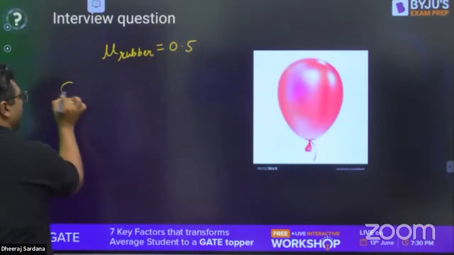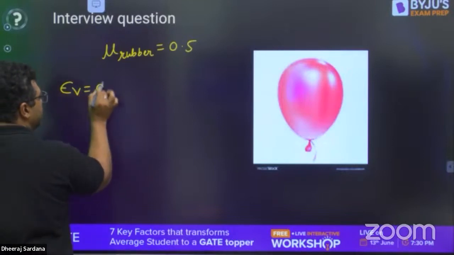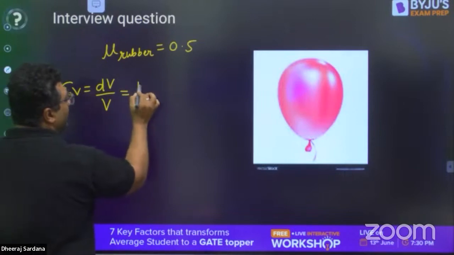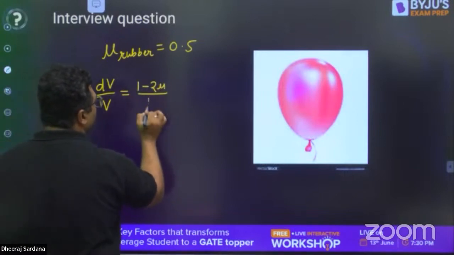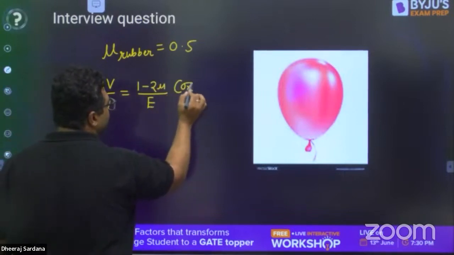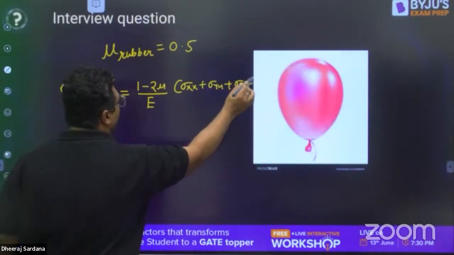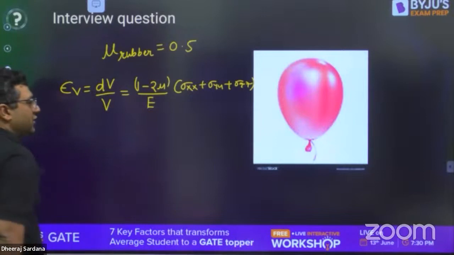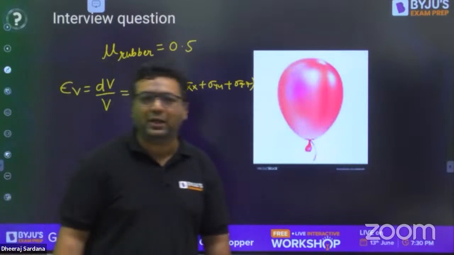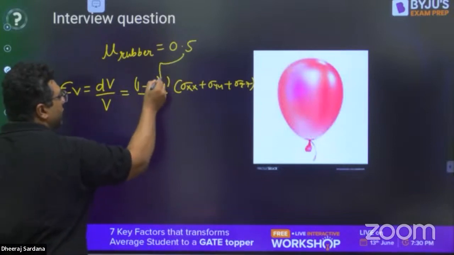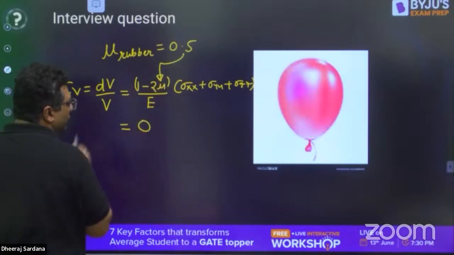So when we are talking about the formula for volumetric strain, which is nothing but change of volume by volume, it is going to be (1 minus 2 mu) upon E into (sigma xx plus yy plus zz). When we see this formula, they are asking in the question, find out the volumetric strain for the balloon. So when you put this 0.5 value here, it will be directly coming out to be 0.